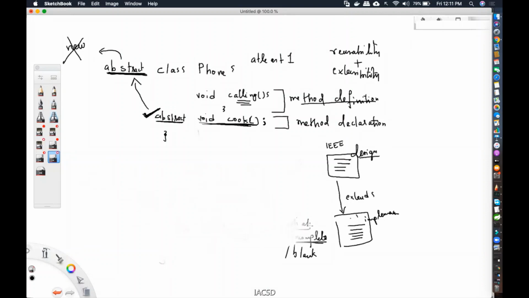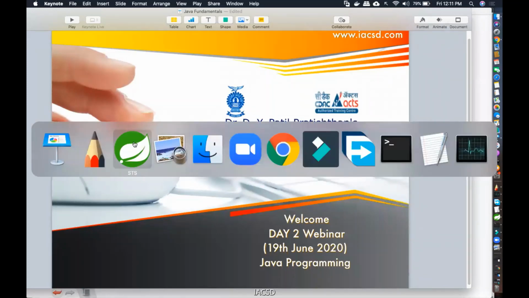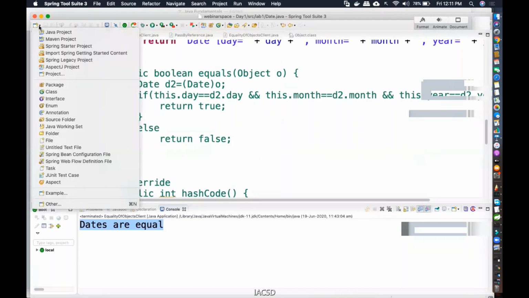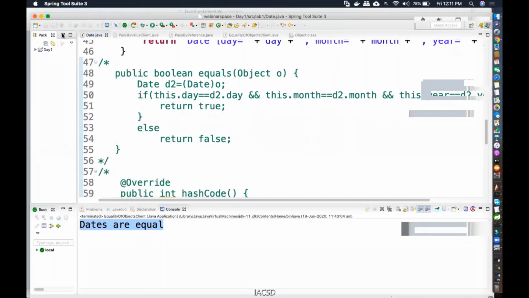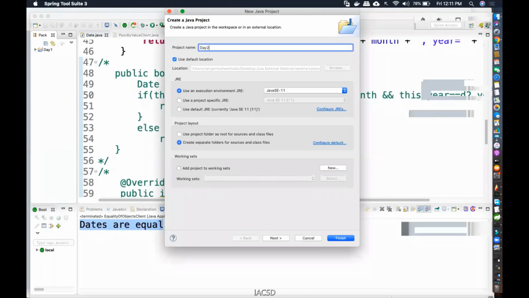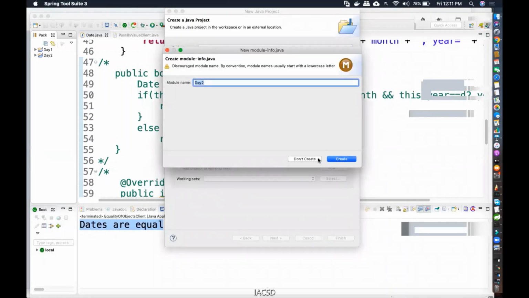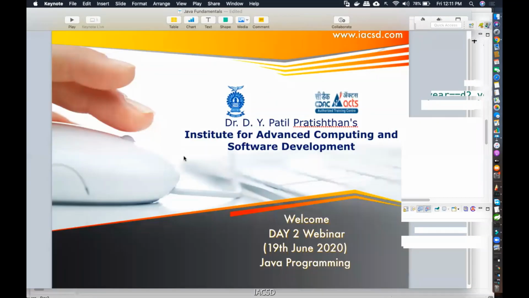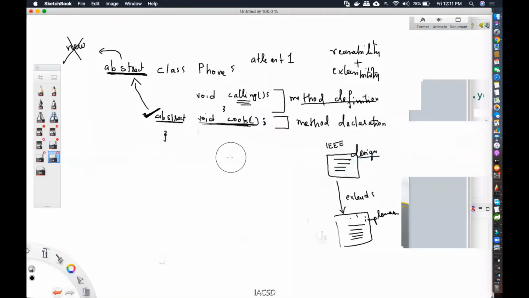Now, let us try one example for this. Yes, Rishikesh, I'll tell you what exactly a concrete class is. Okay, that's a good question. I just left it out. Somebody asked me what exactly is a concrete class. Since it's relevant to this topic, I'll definitely discuss it.